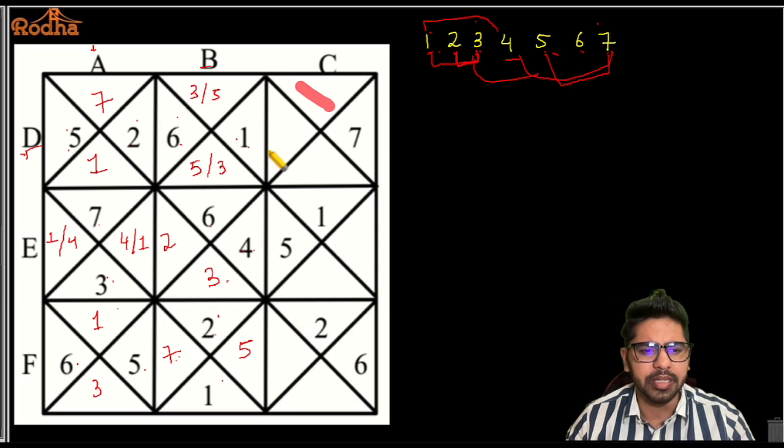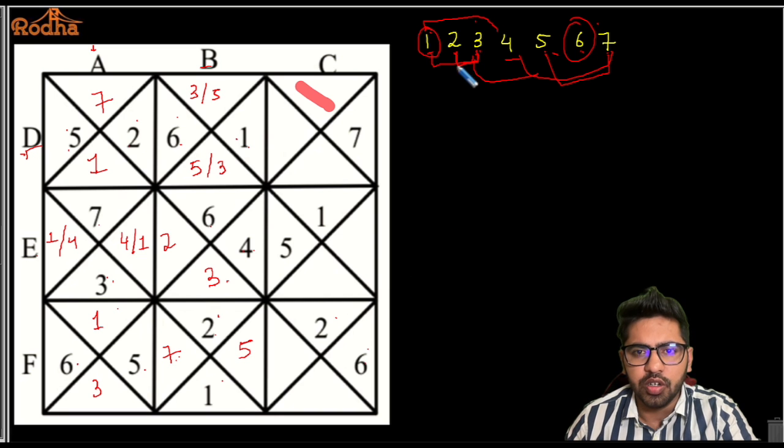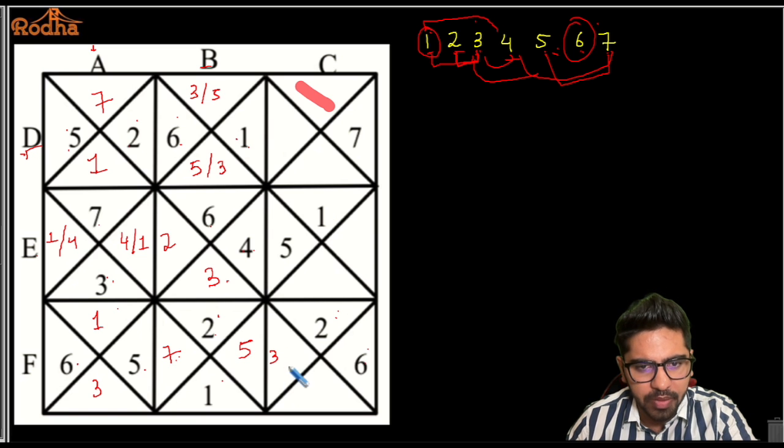All right. So let me come to FC now. Okay, that is the corner box here. So F and C. 2 plus 6 is 8. I need a 7 more. If I need a 7 more, I can take a 1 and a 6 here, right? But 6 is already used, so I cannot take 1 and 6. 2 and 5, but again 2 is also used. 3 and 4 is possible, right? And I can have multiple possibilities. 3 here, then 4 here, 4 here, then 3 here, right?